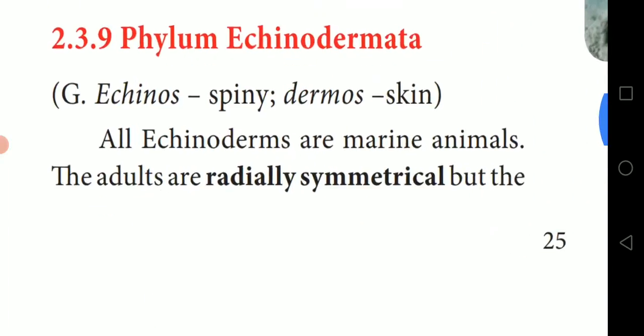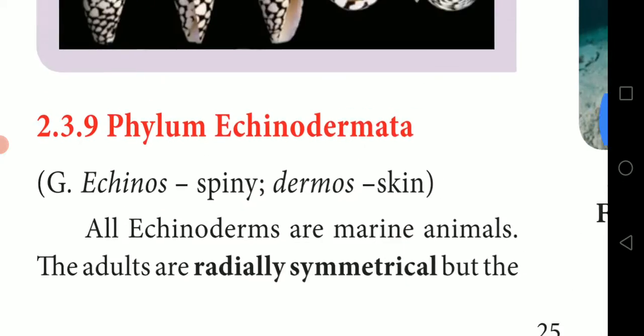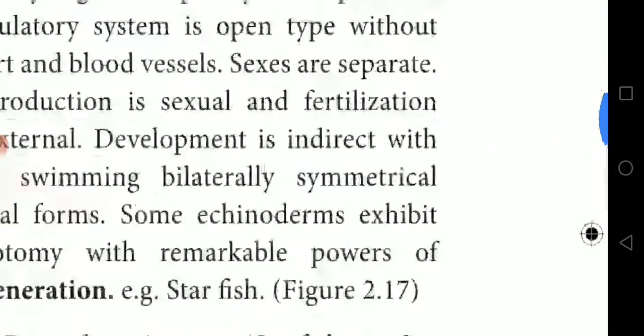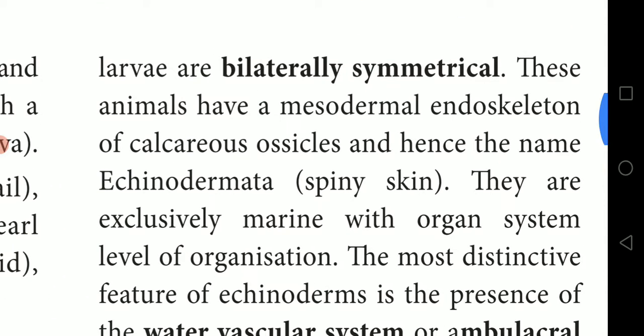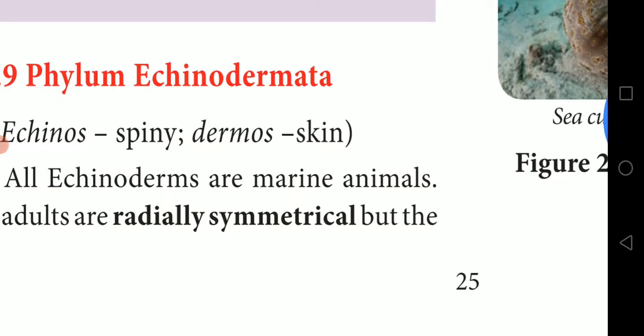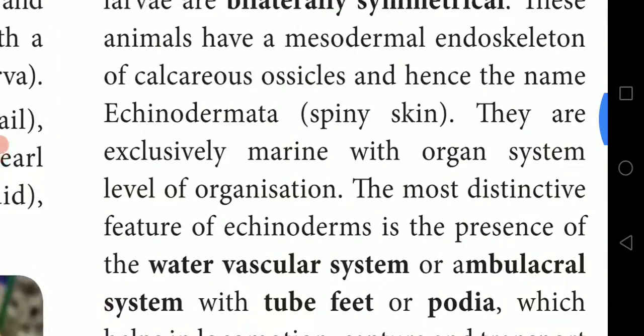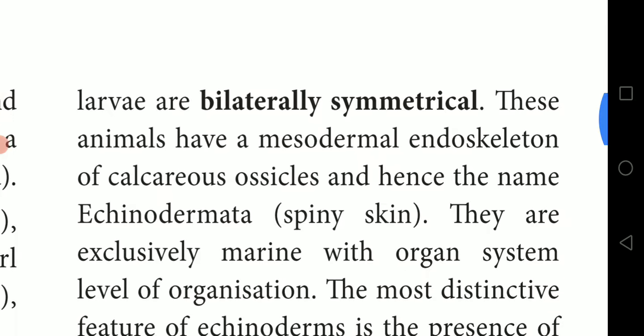The next topic is phylum Echinodermata. It is a Greek word. Echinos means spiny, thorn-like structures. Derma means skin. All echinoderms are marine animals. The adults are radially symmetrical, but the larvae are bilaterally symmetrical.